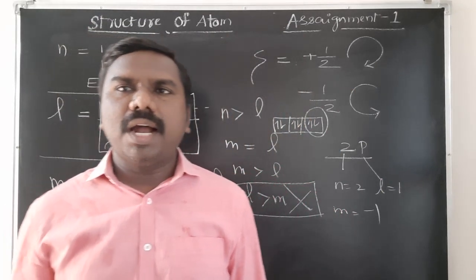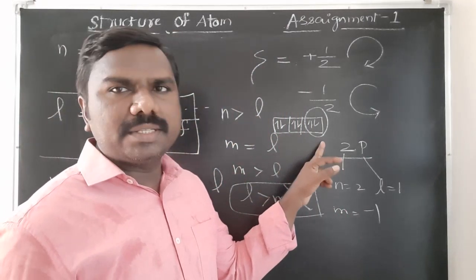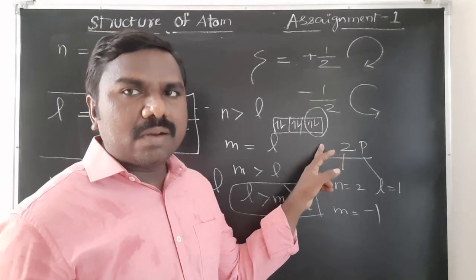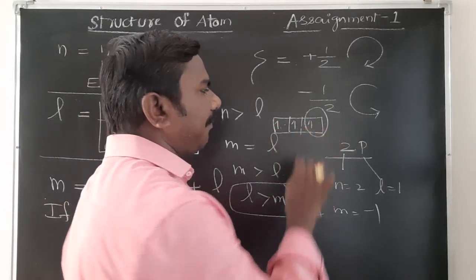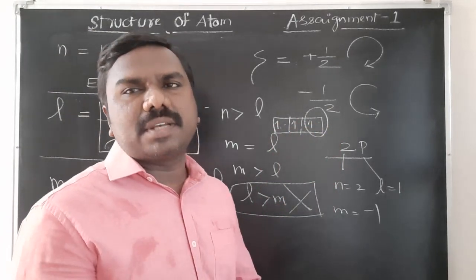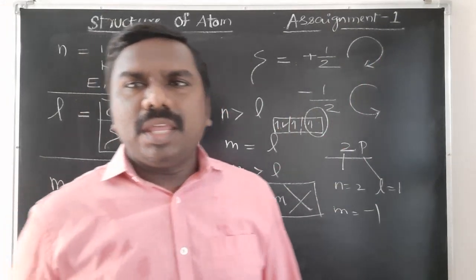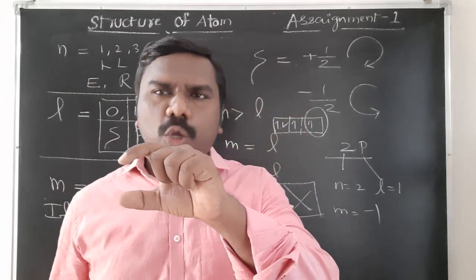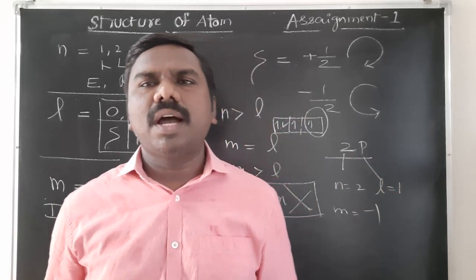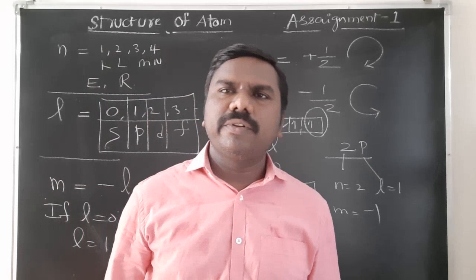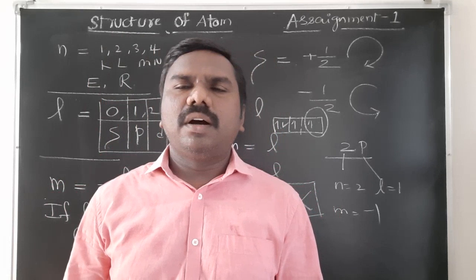After that, last rule, Hund's rule. In degenerate orbitals, degenerate means same energy, px, py, pz all have the same energy. Those are called degenerate orbitals. In degenerate orbitals, the filling of electrons must be first half filled, then only pairing takes place. It means in degenerate orbitals, all the orbitals are singly occupied first, then only pairing starts. That is called Hund's rule. Understood, all of you?